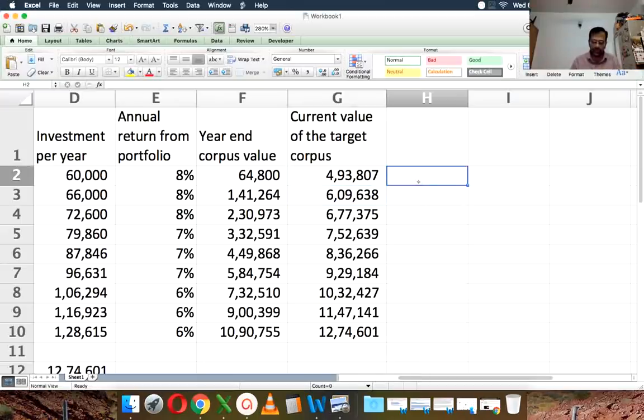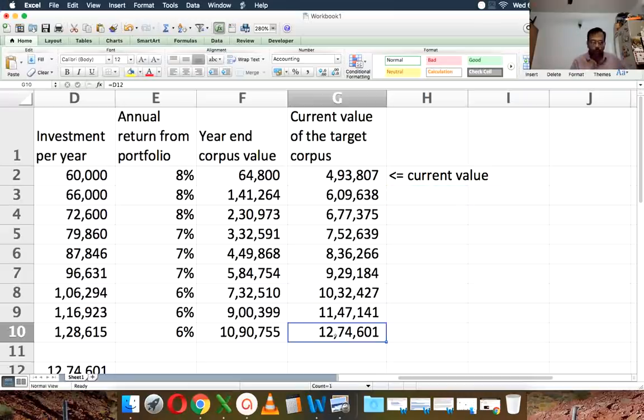So this means, let us assume that you invest as per the schedule and your current amount of 1 lakh grows as per the schedule, and you're able to get a value of 12.74 lakhs from your investments.